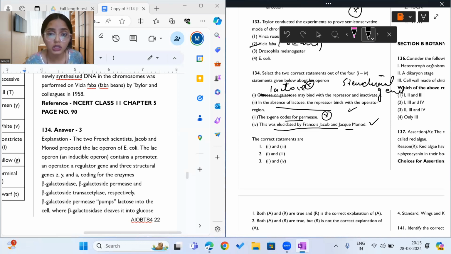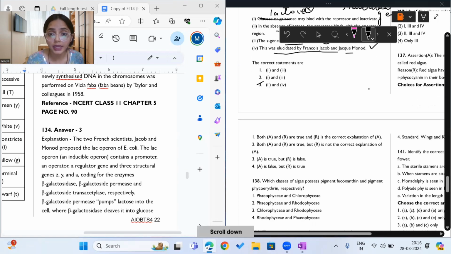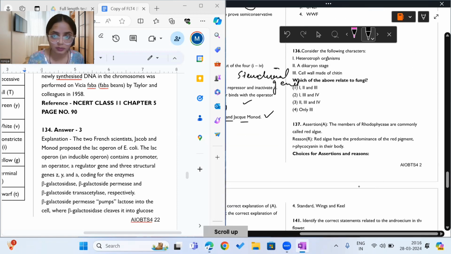So we have two correct statements, that is the second one and the fourth one. And that is given in, yes, the third option. So the answer to this question would be option number 3. The Z gene codes for beta galactosidase and not permease. Okay, that is why the third option is the correct answer.